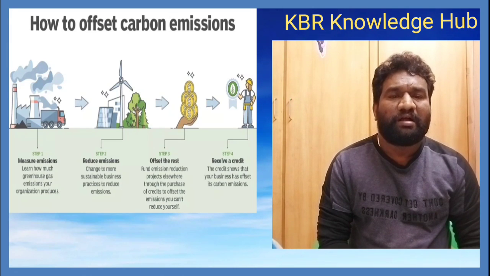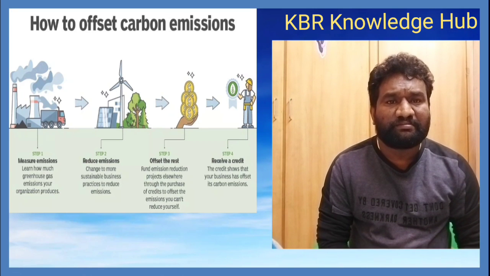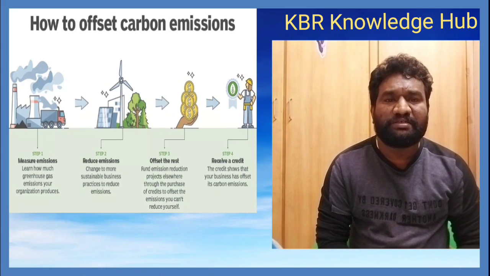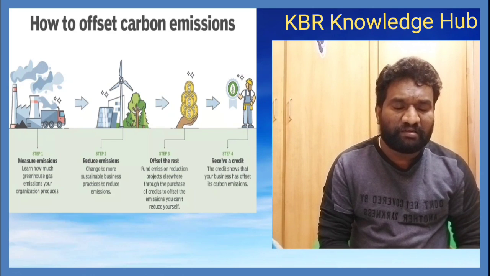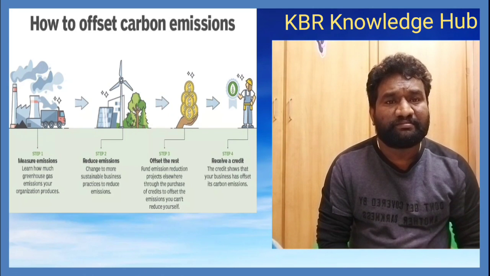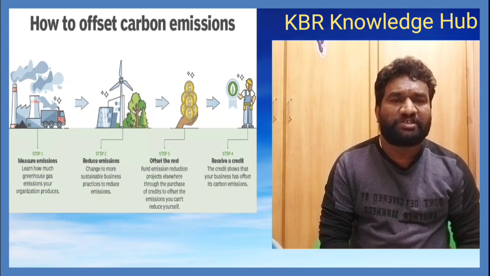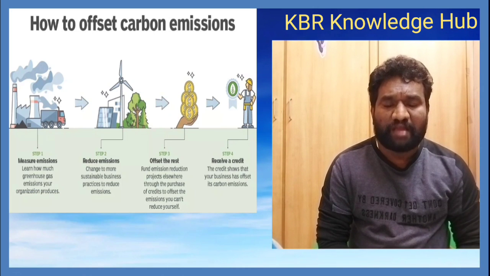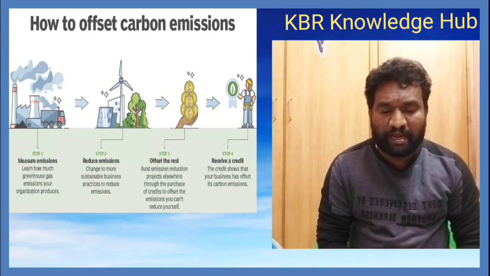Now, how to offset carbon emissions? Step 1, measure the emissions. Second, reduce the emissions. Third, offset the rest. And fourth, receive a credit. This is the procedure. Four things you need to answer. In step 1, measure emissions. In step 2, reduce emissions. Step 3, then offset the rest.